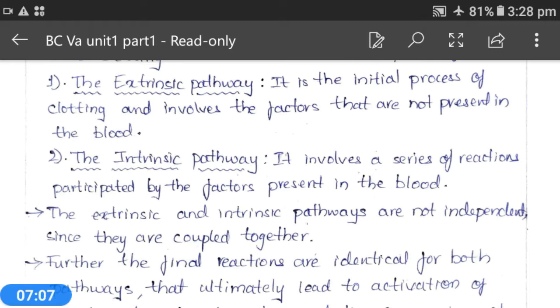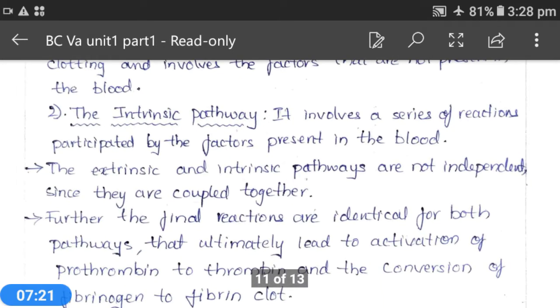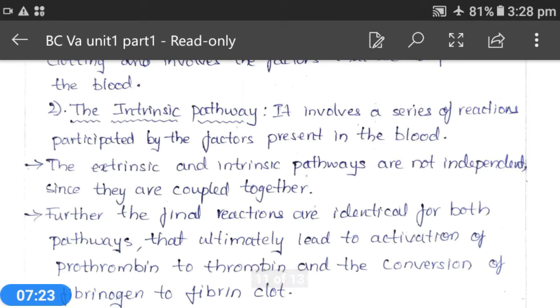Now, what is the intrinsic pathway? It is also a series of reactions participated in by the blood clotting factors which are present in the body. That means in the intrinsic pathway, a series of reactions will be carried out by the clotting factors which are present in the blood.